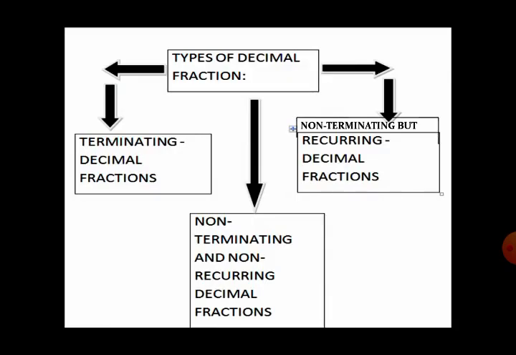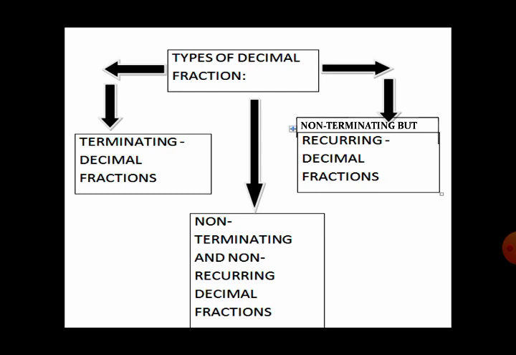Before discussing the decimal fraction, it is important to discuss the real numbers. What are real numbers? In chapter number 1, sets, we already went through that. The real numbers are the universal set of numbers which consists of all the types of numbers which exist in nature. Means all the integers and all the types of fractions including decimal fractions.